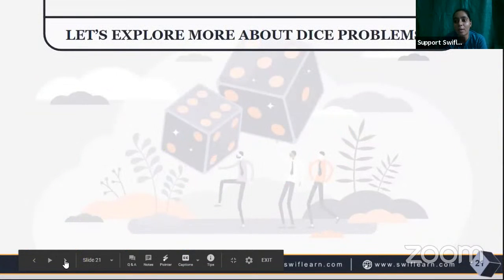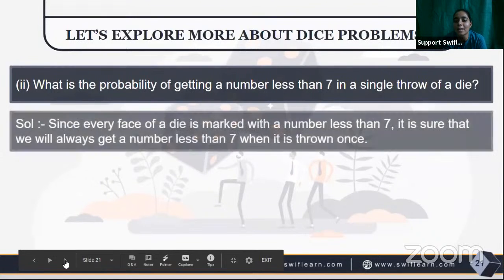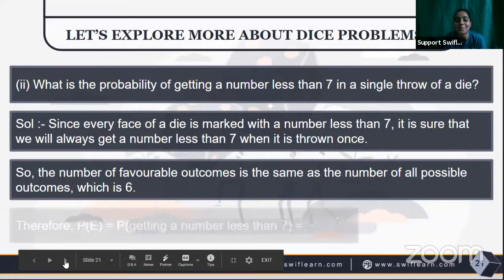So let's explore more about the dice problems. What is the probability of getting a number less than 7 in a single throw of a die? It's 6 by 6. Because if we throw once, we will always get a number less than 7, since we have only 6 points on the dice. So the number of favorable outcomes is the same as the number of all possible outcomes, which is 6.